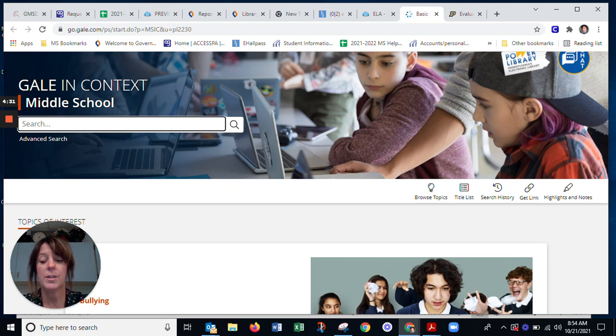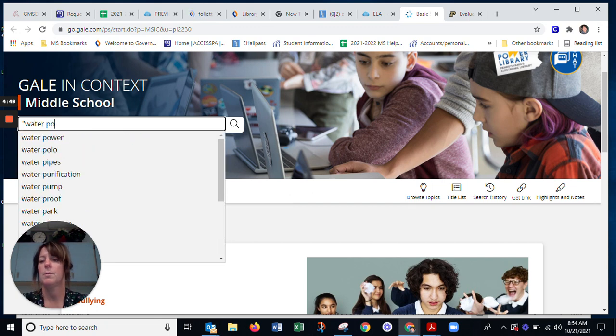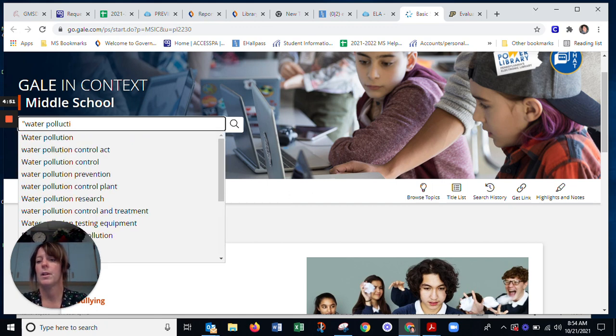Now, it's helpful if you have more than one term to use what we call quotation marks, because then that will put those two terms together and make sure they show up together. So an example of that might be, I want to do pollution, but I want to do water pollution, because I'm specifically going to look at that type of pollution. So I would put in here "water pollution", and spell it right, and put the quotes at the end, and then hit search.